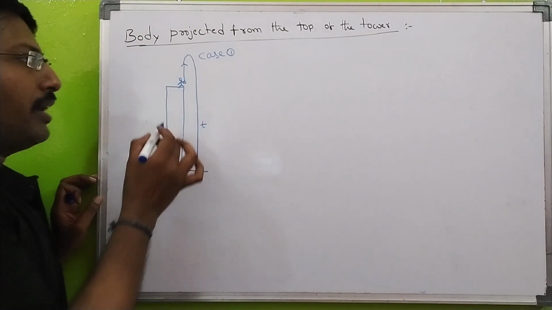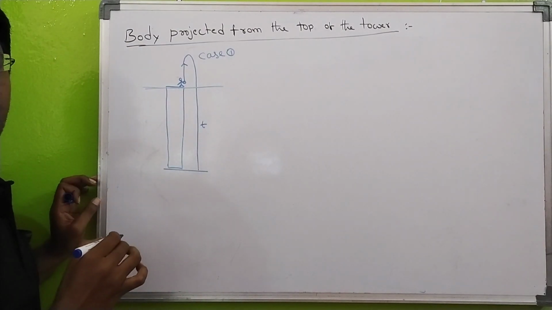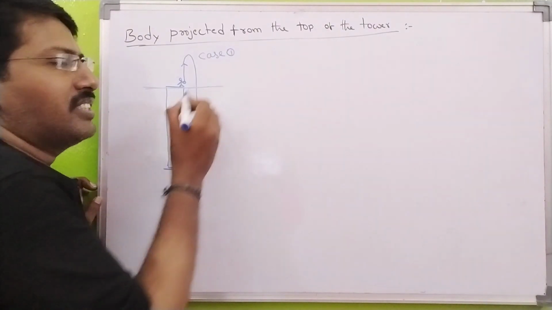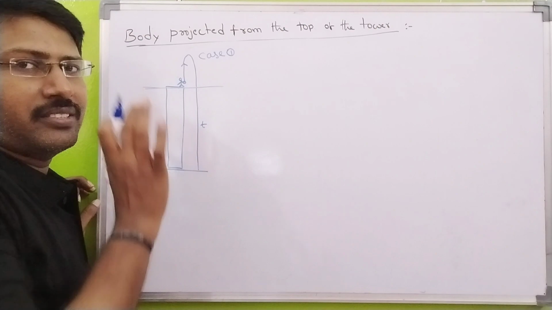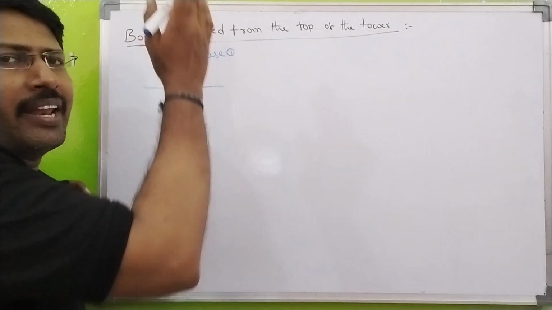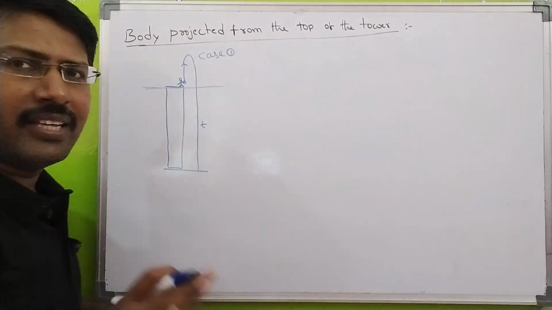Very important: for my convenience, I take the origin where I stand. Is it right? Okay, see here. Above the origin I take plus. Whatever it may be, velocity or acceleration, the upward direction I take as plus and the downward direction I take as minus.